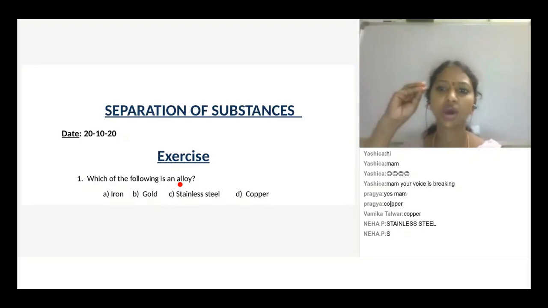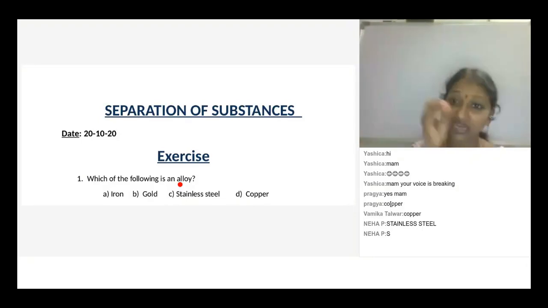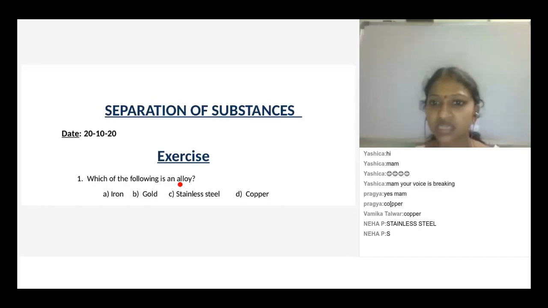Copper is not an alloy. Copper will participate in formation of alloy, like brass is the combination of zinc and copper. Okay, ma'am, understood. Brass is obtained from a combination of 30% zinc and 70% copper. How can we say that copper is an alloy? Copper is a pure metal, like iron is a pure metal, gold is a pure metal, and copper is also considered as a pure metal.